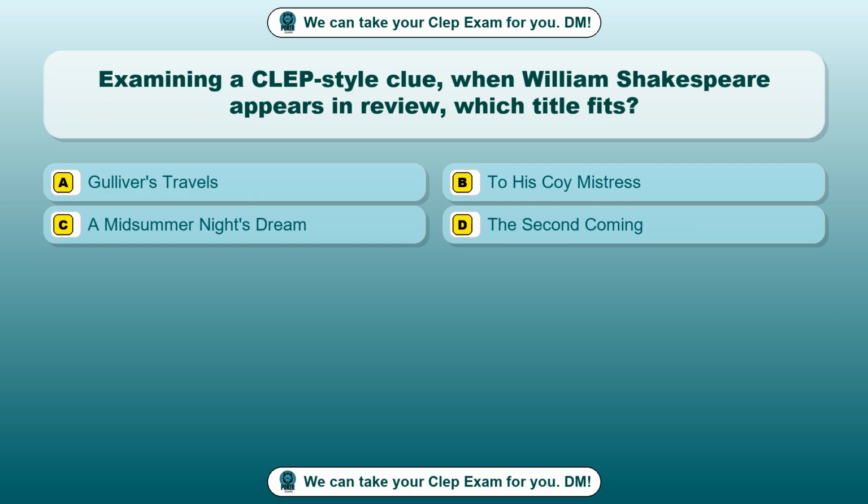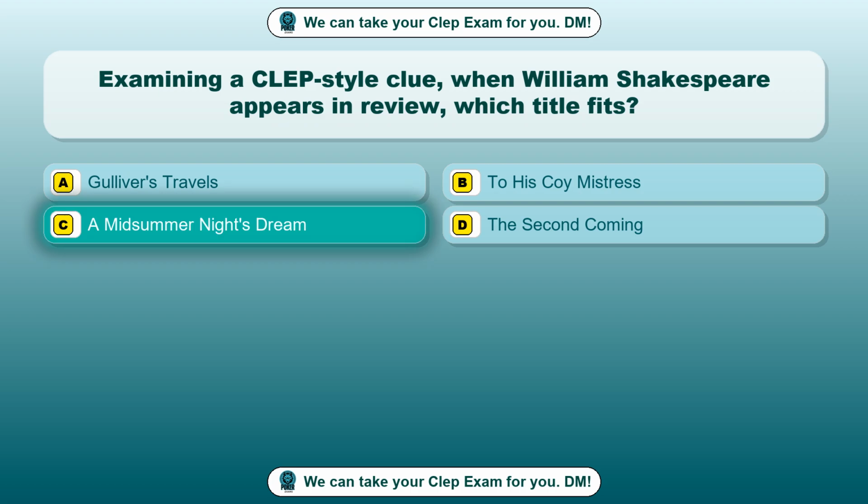Question 96. Examining a CLEP-style clue, when William Shakespeare appears in review, which title fits? Option A, Gulliver's Travels. Option B, To His Coy Mistress. Option C, A Midsummer Night's Dream. Option D, The Second Coming. The correct answer is option C, A Midsummer Night's Dream.